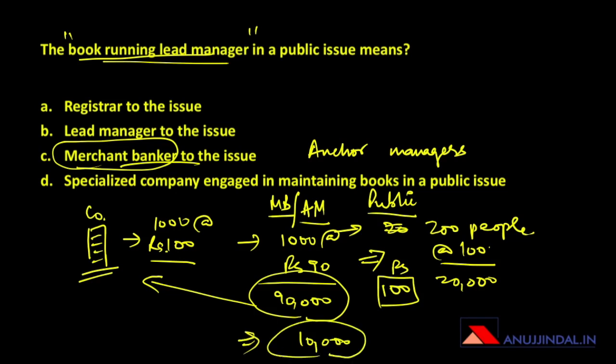There are also chances that the anchor manager might incur losses if the people are not interested in buying those shares, and that is the risk that they undertake in order to make some money. So the merchant bankers are the managers or the bankers who carry out the book running process, who make public issue a reality, and who also act as anchor managers for the company.